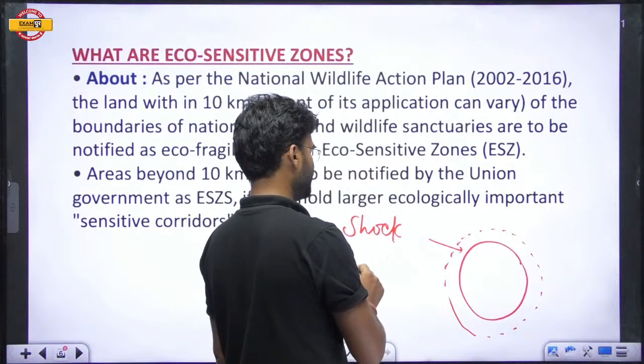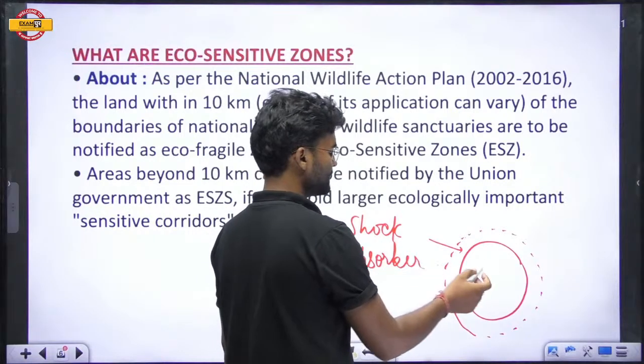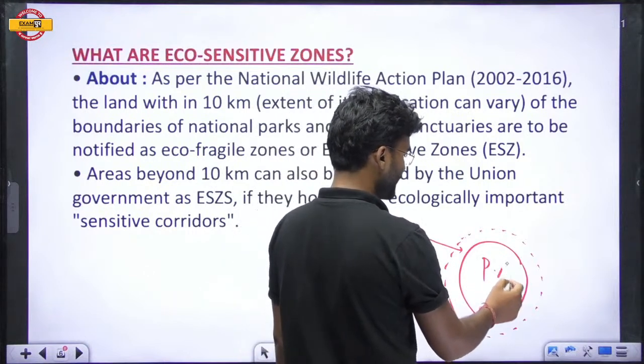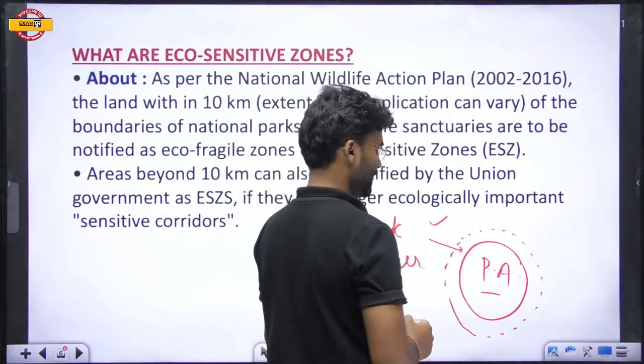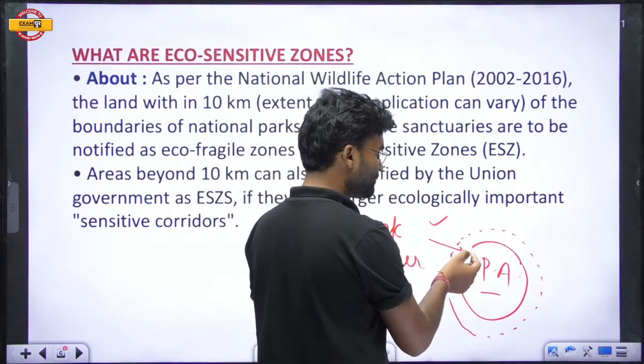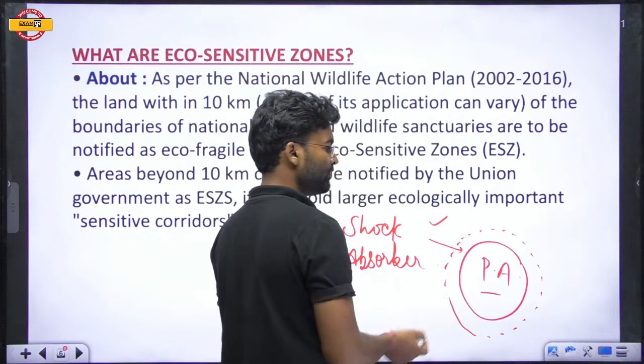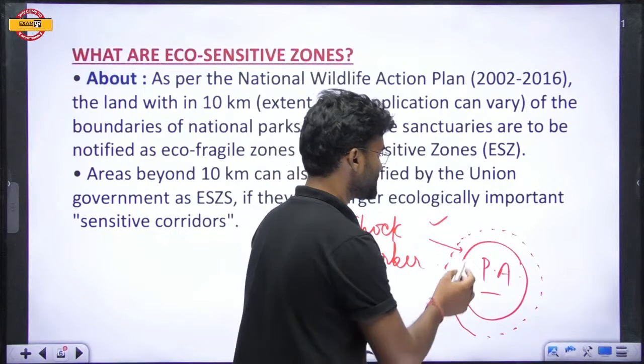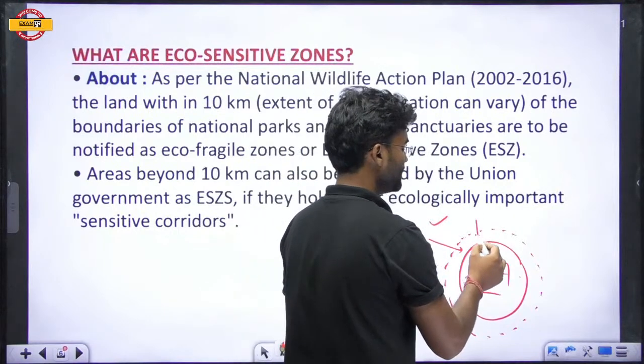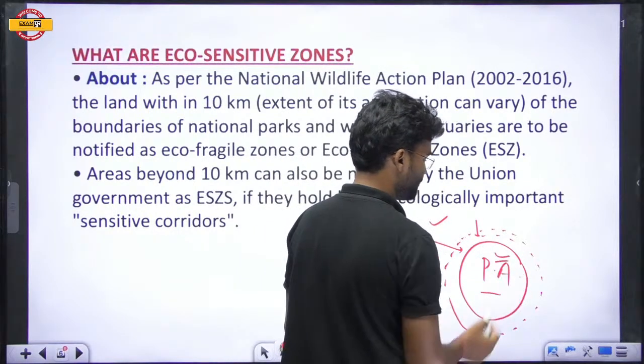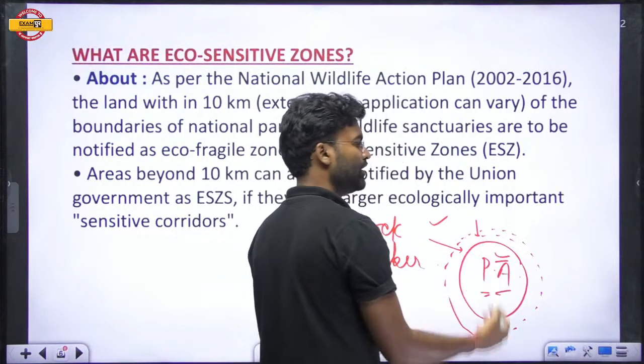Shock absorber means that for an area under threat which has been declared protected, we should create a buffer zone. If any problem happens, this area will protect the protected area from any loss.